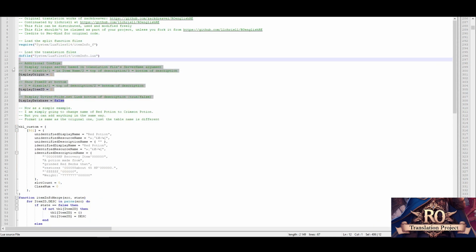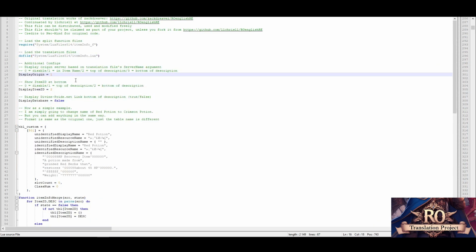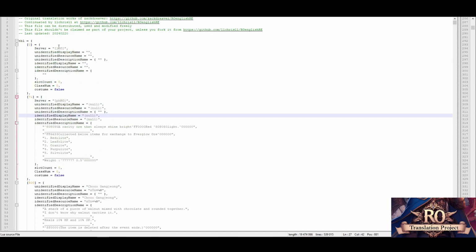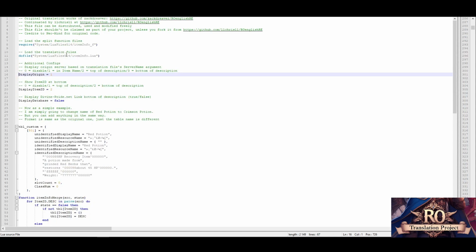Then I have here some additional configs which you can decide how you want to use. As an example, display origin displays the server argument which is present in the new itemInfo or the new translation file, which is this one, to display it or not on the item and how it's going to be displayed. Disable it by putting a 0 in front instead.